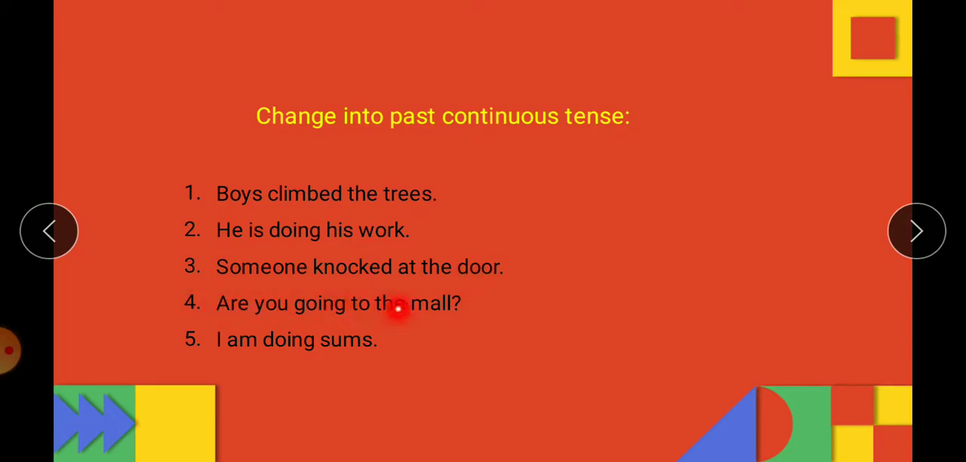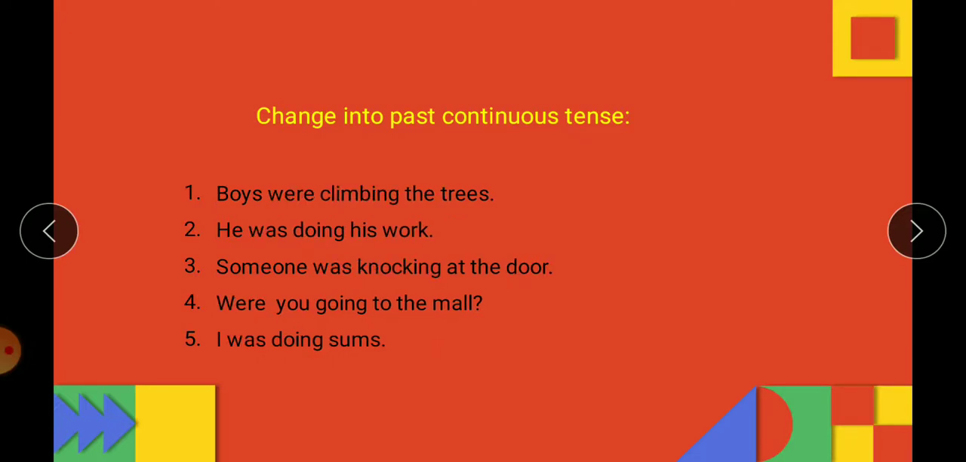Are you going to the mall? Now going is already in continuous tense, ing form. So we will replace are with were. Were you going to the mall? I am doing sums. Doing is again in ing form. So we will not change doing, but we will change am. Am will be changed to was. I was doing sums. So these are the answers.